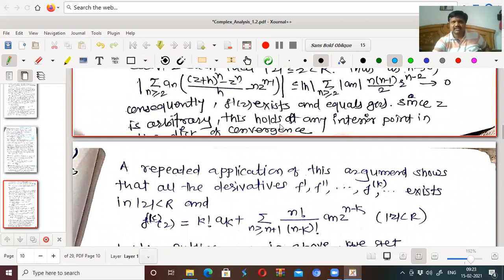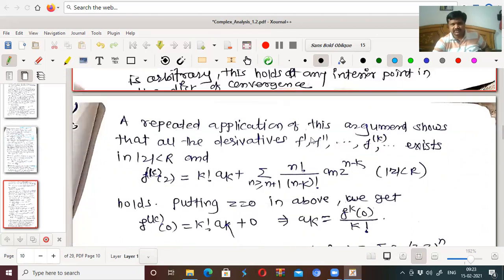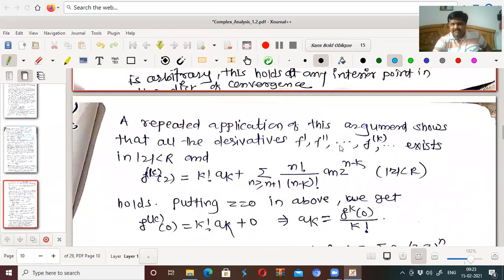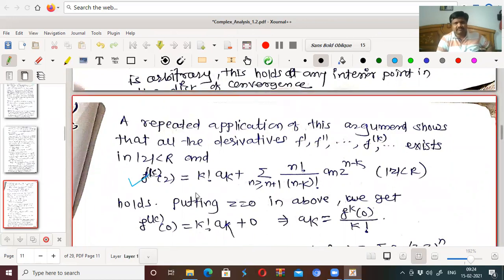Since z is arbitrary, this holds for any interior point of the disk of convergence. This is just a technical part; you go through that part. A repeated application of this argument shows that the derivatives f dash, f double dash, up to f k exist in mod z less than r, and the kth derivative of f of z is given by k factorial a k plus the other terms.